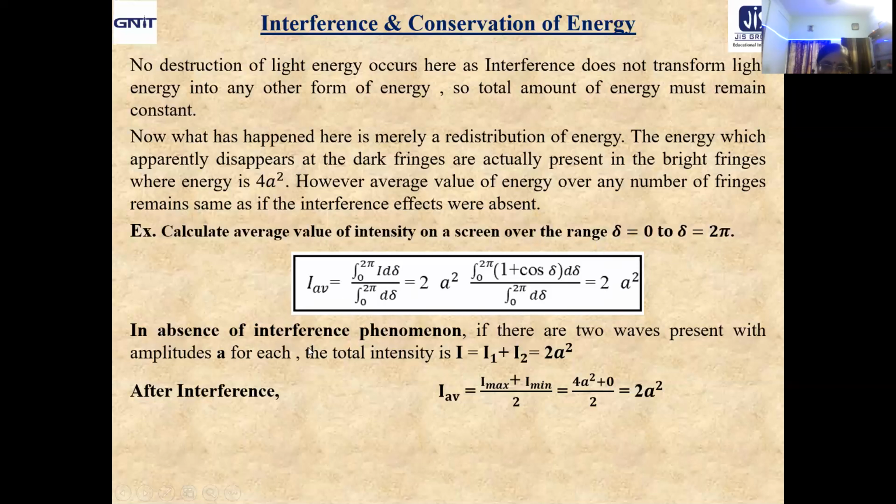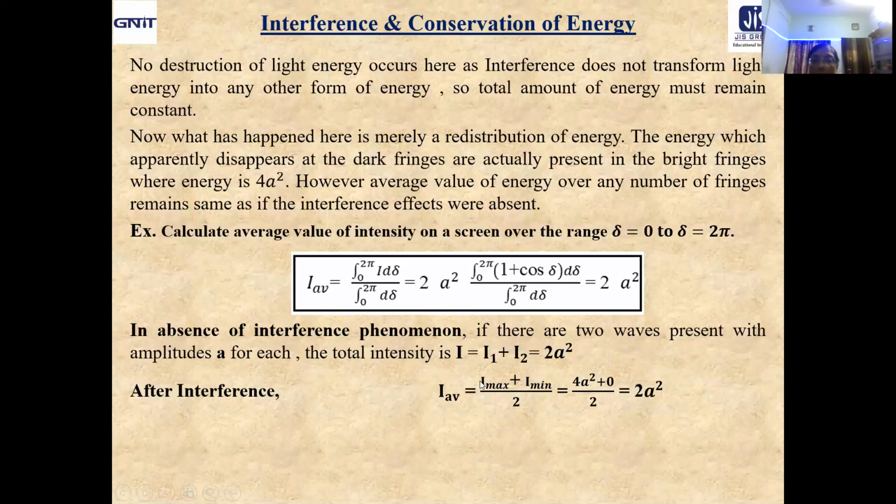Now, in the absence of the interference phenomenon, if there are two waves present with amplitude A for each, then what about the total intensity present there? I1 plus I2 equals 2A square, because the amplitude is A. That means A square plus A square equals 2A square. So in the absence of interference, for two sources each having amplitude A, you are getting I equal to 2A square. After interference, what is happening?